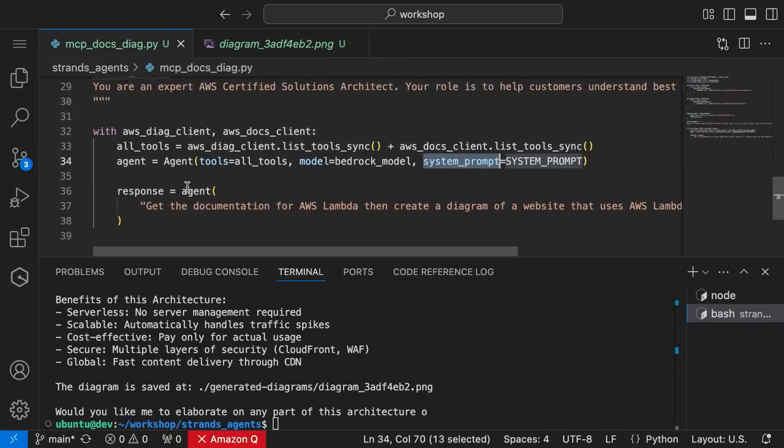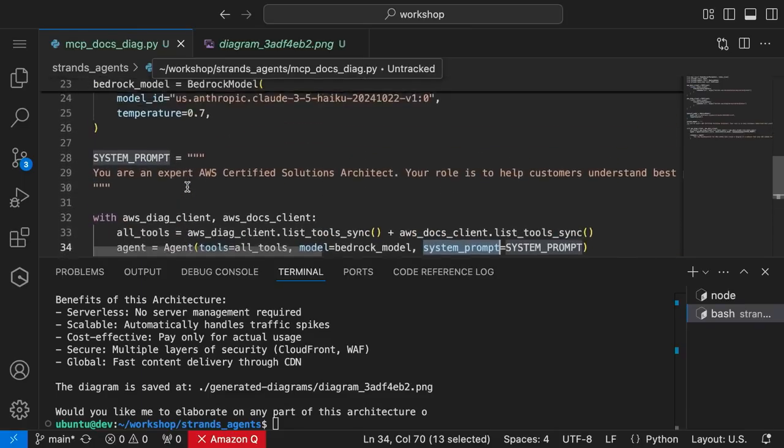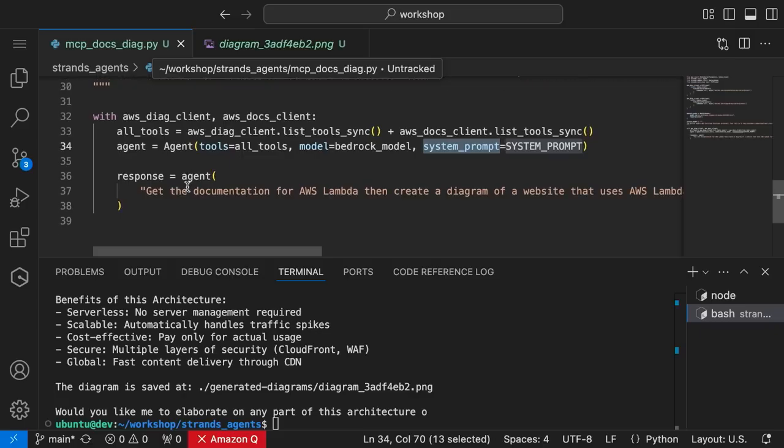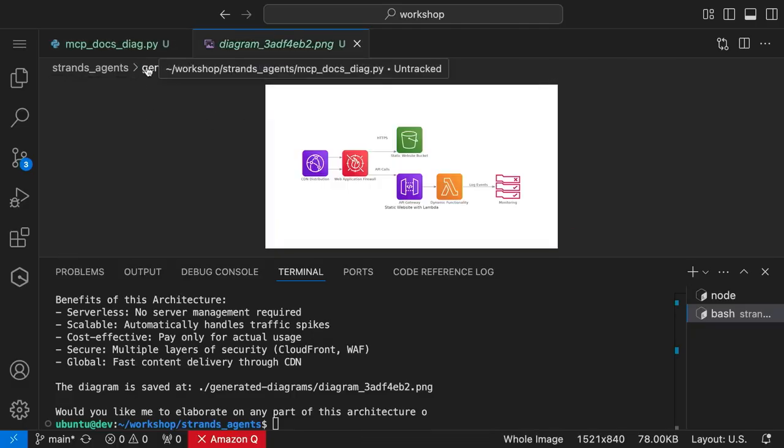And just about 40 lines of code. I have 2 MCP servers. I put my system prompt, picking a different model, and I'm able to create that agentic workflow very quickly and very easily without too much headache. So I'm going to pause here on any talks about MCP servers connecting it with Strands agents.